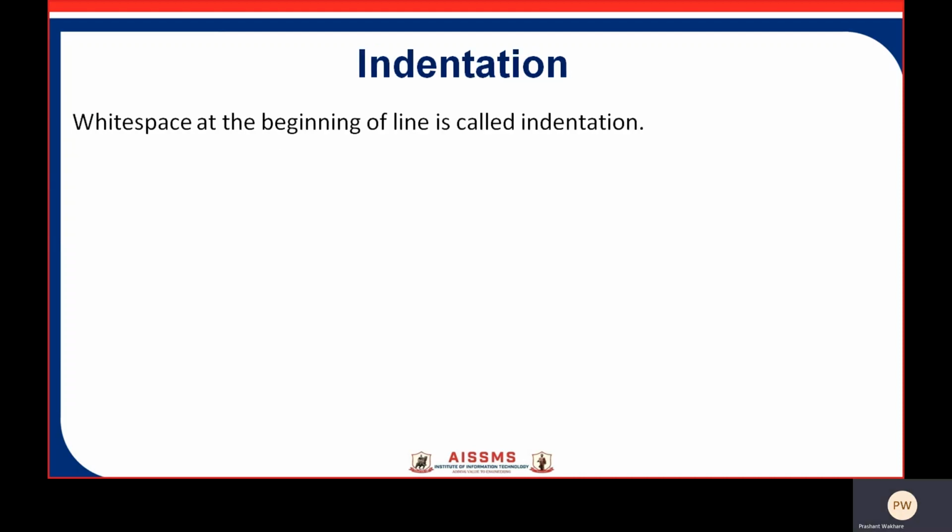Next and last part is the indentation. This indentation concept is only introduced in Python programming. Basically the white space at the beginning of the line is called the indentation. These white spaces or indentation are very important in Python. In the program, the leading white space including the spaces and tabs at the beginning of the logical line determines the indentation level of that logical line.